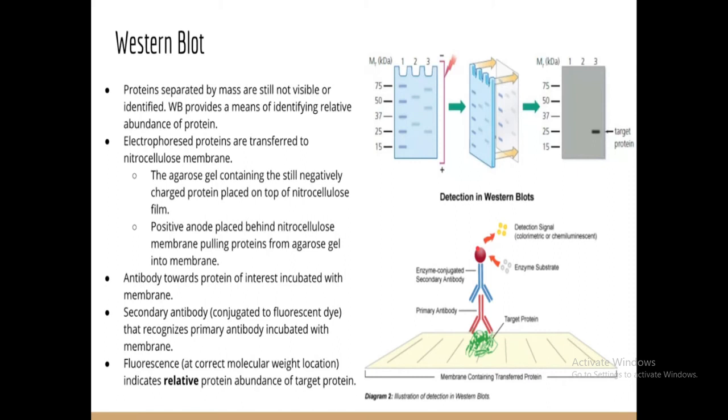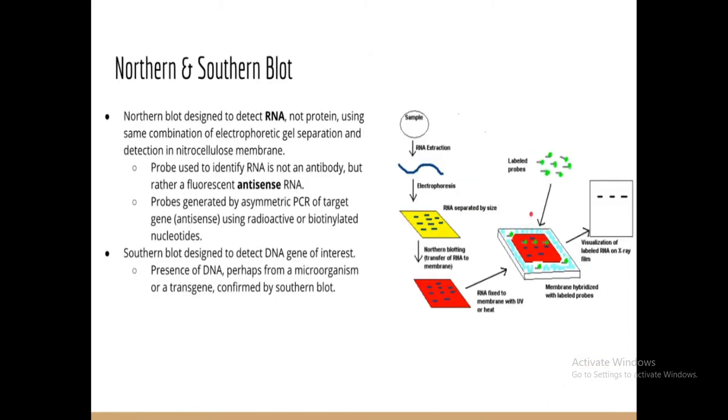Then after the end of the separation, the higher band will be on the upper side and the low molecular weight protein will settle down, and then you can separate them out with the help of this technique. Like you can say that under fluorescence light you can identify the bands and separate the proteins. These are the classical examples of Northern and Southern blot.